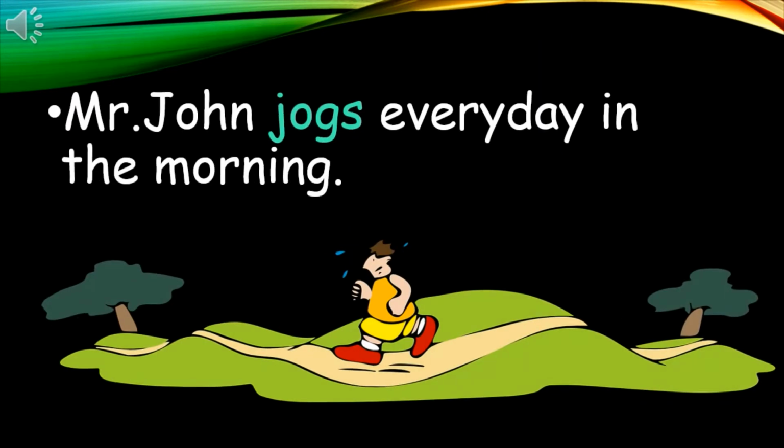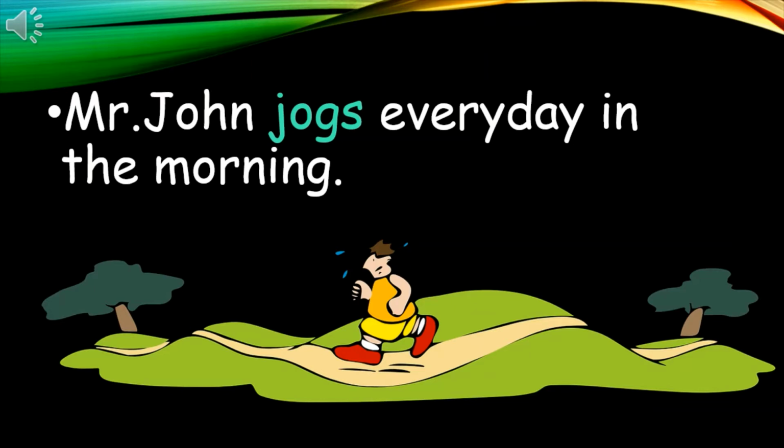Dear children, what things make a person healthy? Healthy foods, and the important thing is exercise. Here, can you see one person? Yeah, that's Mr. John. Our next example is: Mr. John jogs every day in the morning.